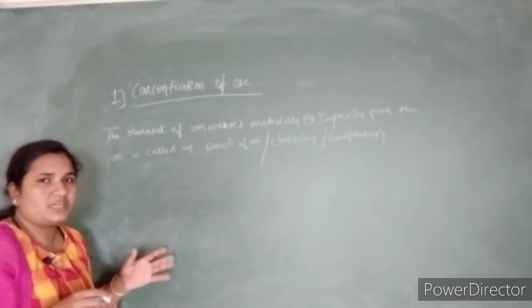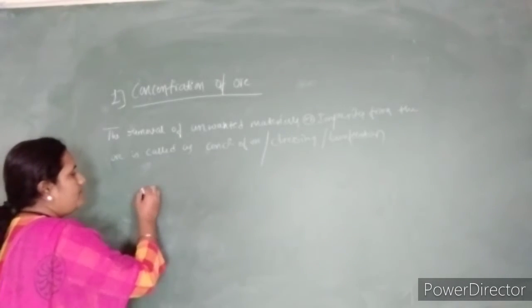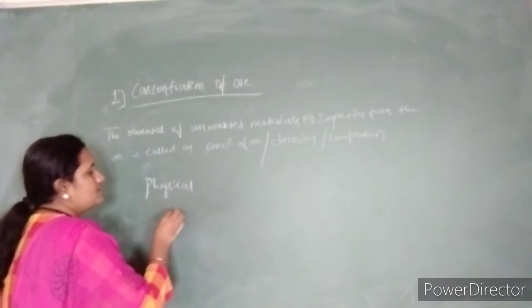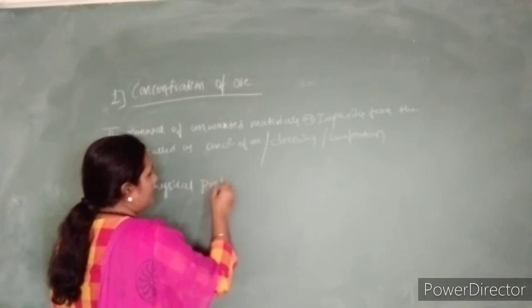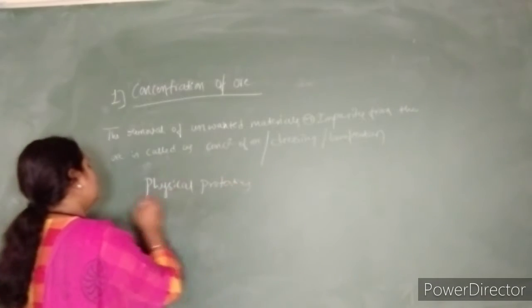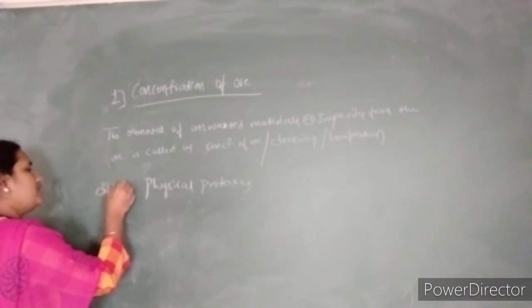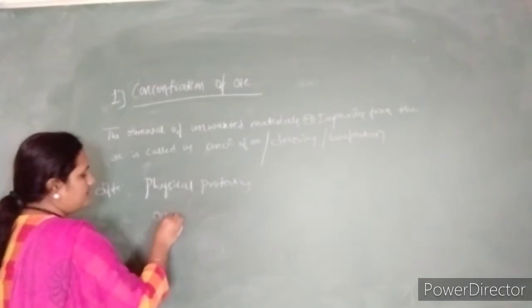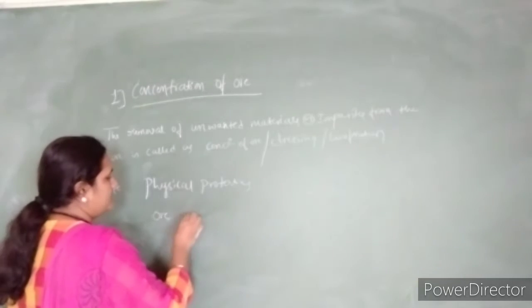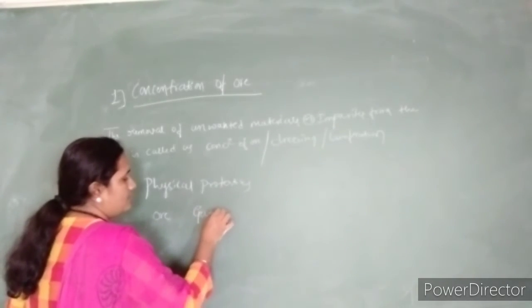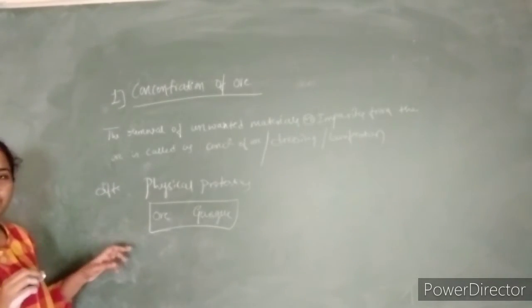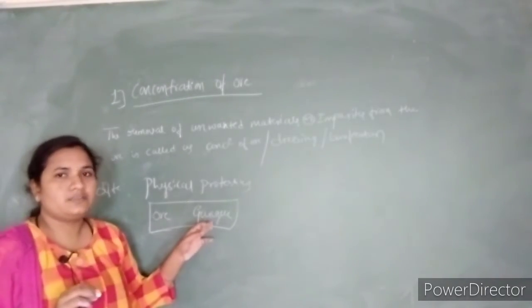We are going to do this process with the help of the difference in their physical properties, because ore contains gangue materials, meaning the unwanted materials. So ore must have different physical properties compared to that of gangue. By considering those physical properties we are going to purify the ore from the gangue.